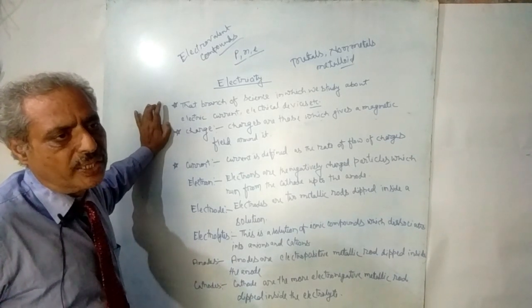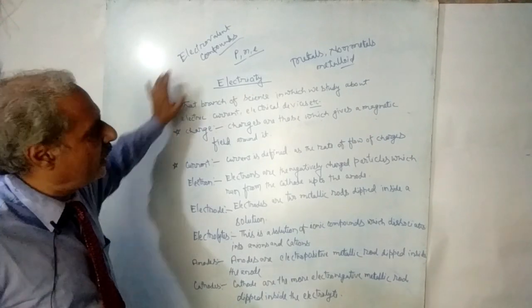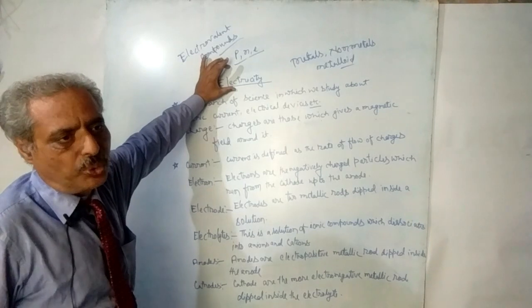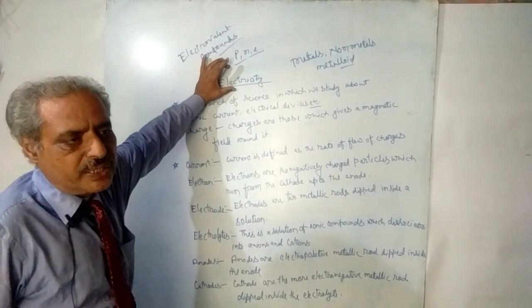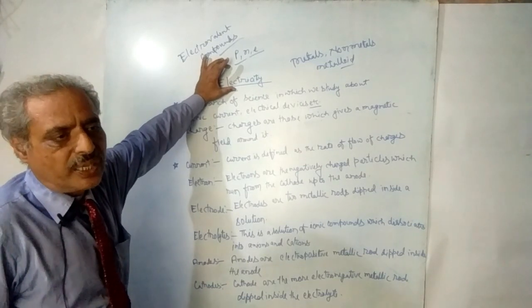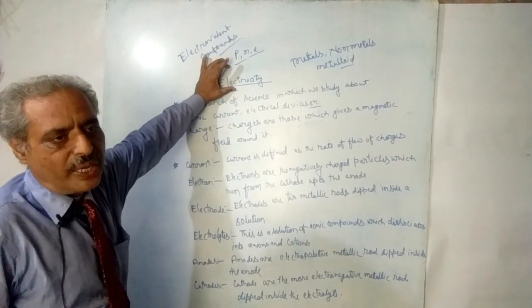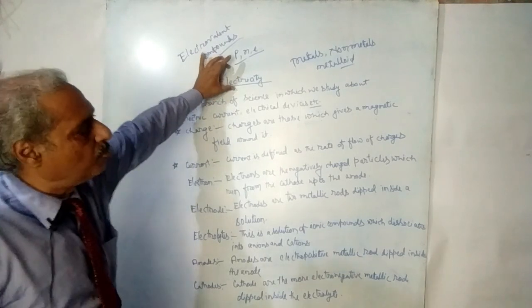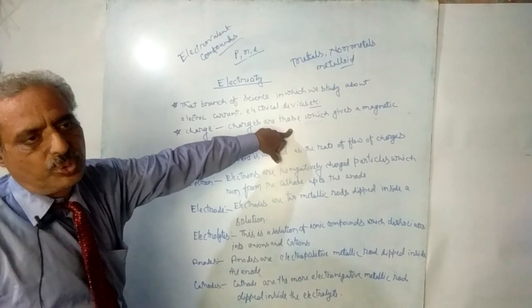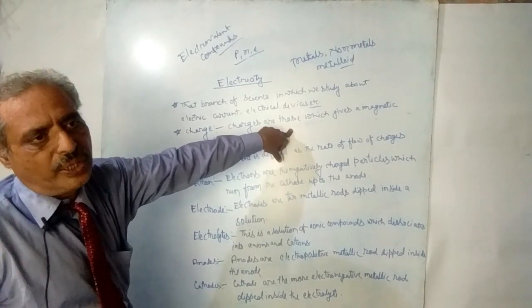In this way, a lot of electrons collect around the cathode, and since cathode and anode are both connected with a conducting copper wire, these electrons move from cathode to anode.